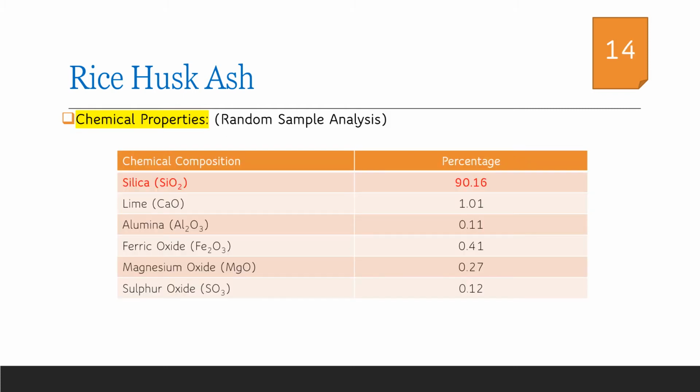Considering the chemical properties of a random sample of rice husk ash, it is observed that rice husk ash mainly contains silica, on the order of 90%. All the other compounds such as lime, alumina, ferric oxide, magnesium oxide and sulfur oxide are present in a very small quantity only.